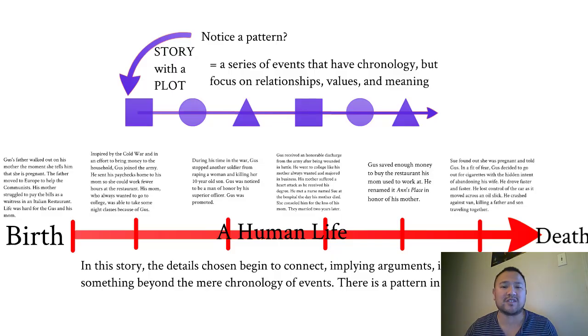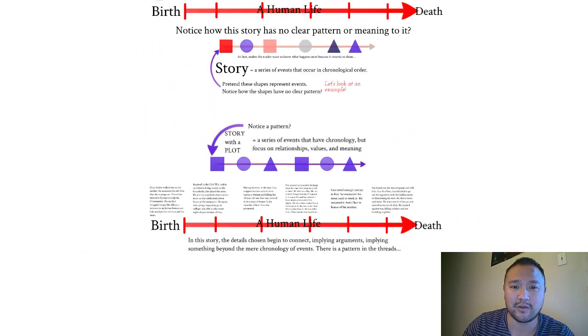There are these patterns, these threads that go through Gus's life. There's now a plot to this particular story. Therefore, we can now infer meanings and arguments about the values and the relationships and the meanings of Gus's life, okay?